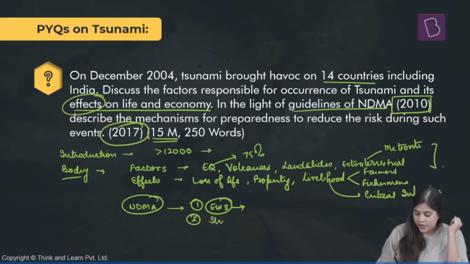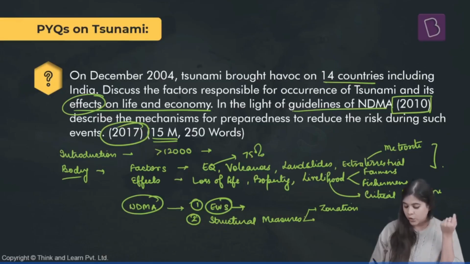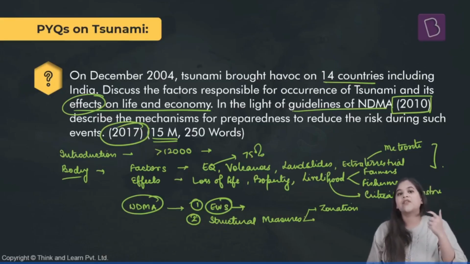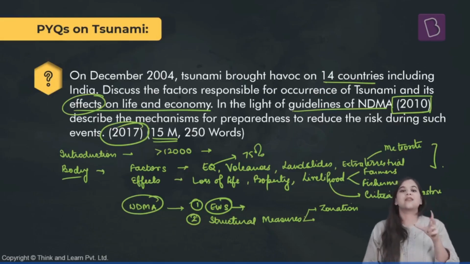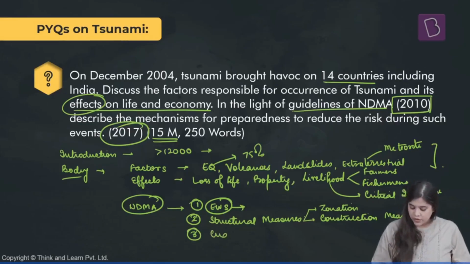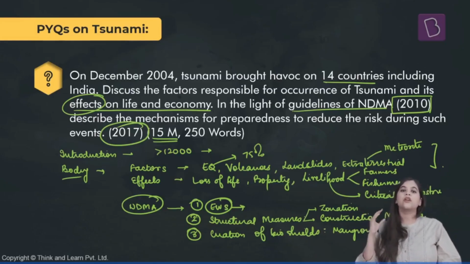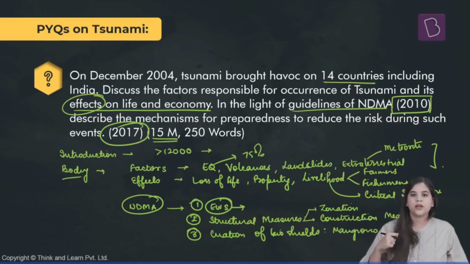Second, we need to take up various structural measures. It includes proper zonation, proper construction measures that need to be taken for any infrastructure that has to be constructed in a tsunami area. Third, we'll talk about other measures like creation of bioshields, that is, plantation of mangroves and other vegetation along the coastal areas to prevent or reduce the impact of any tsunami activity.